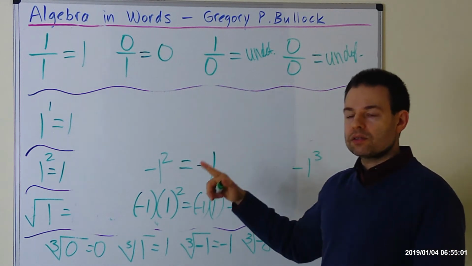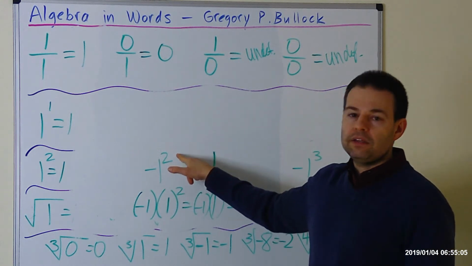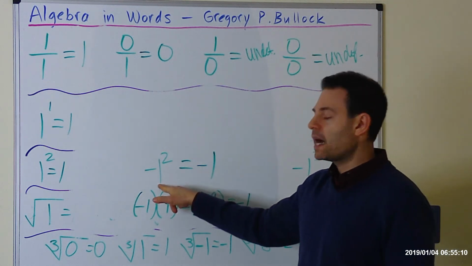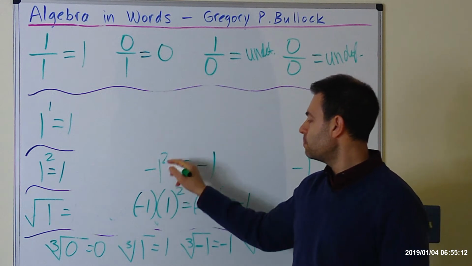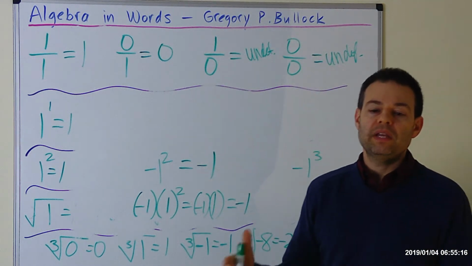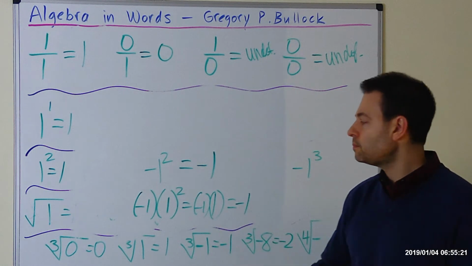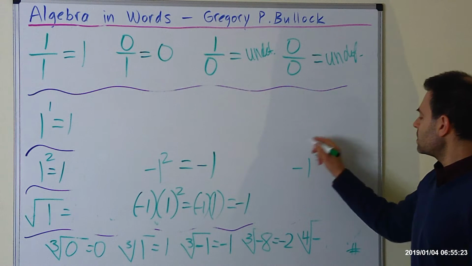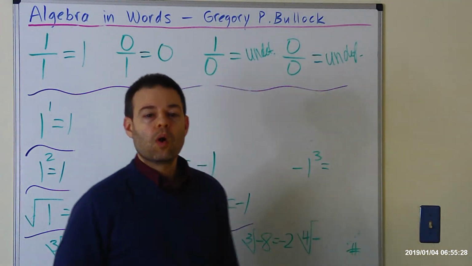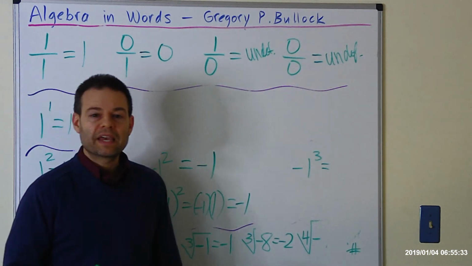Also, any negative base raised to any even power is going to equal a negative when it's not in parentheses. When it is in parentheses, which you can go back earlier in the video to see, any negative in parentheses raised to an even power will equal a positive number. And that brings us to the final problem, which is, what is negative 1 cubed? The answer to that is negative 1.